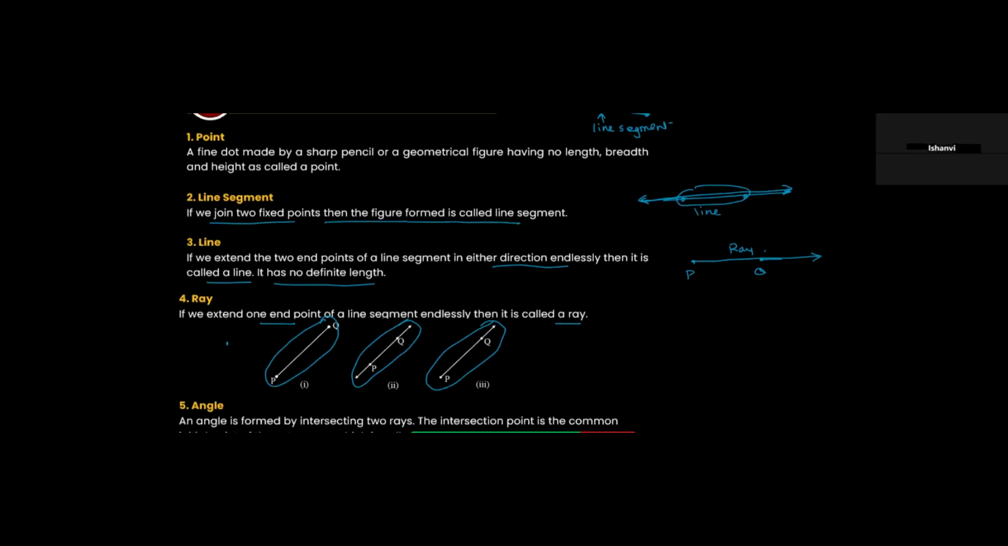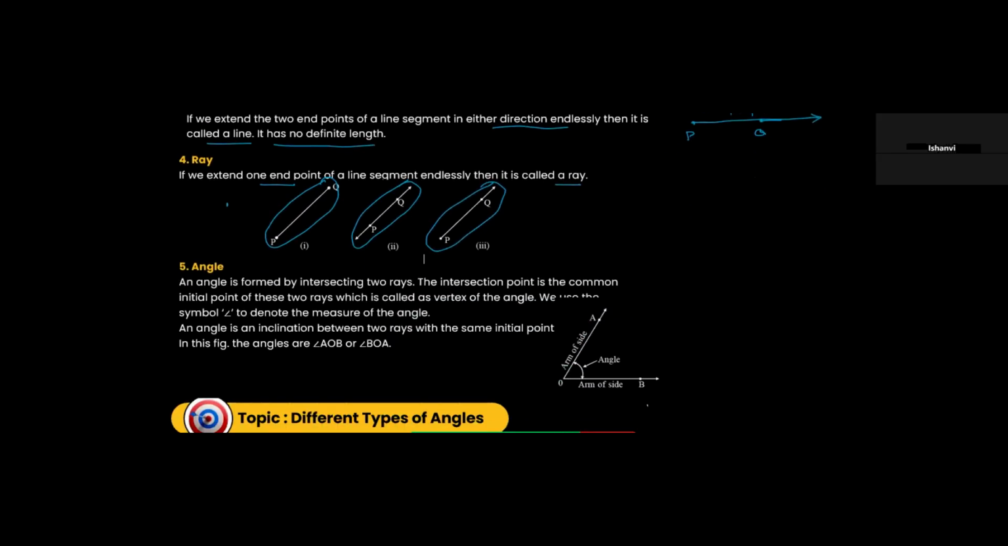So what is an angle? An angle is formed by intersecting two rays. Let's say we have one ray here and the other ray here. These are two intersecting rays. Between two intersecting rays, you get what is known as an angle. Let's say you have O here, A here, and B. The intersection point is the common initial point of these two rays, which is called the vertex of the angle. We say angle AOB to denote the measure of the angle. An angle is an inclination between two rays with the same initial point.